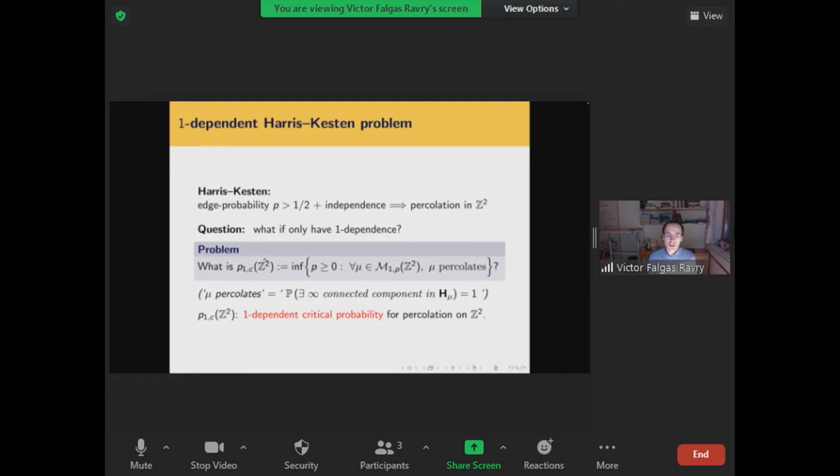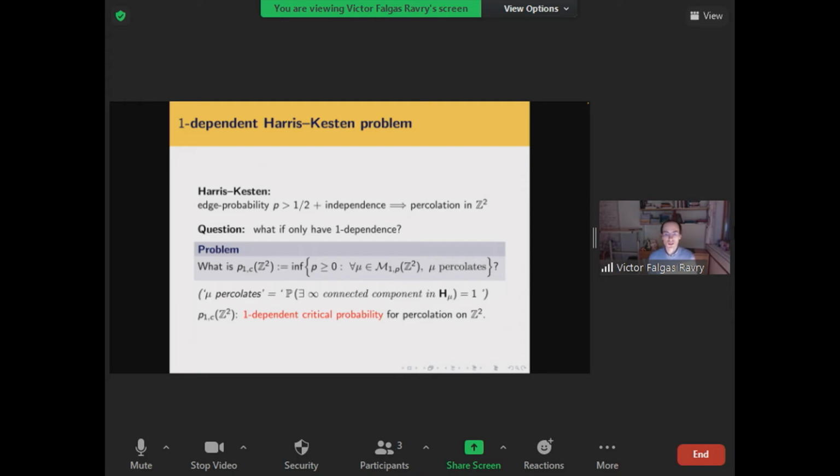So I want to determine p_1^c of Z squared, the smallest p, so that every one-dependent random graph model on the square integer lattice Z squared must contain an infinite connected component of open edges with probability 1. Okay. And now in the few minutes I have left, I will try to tell you very quickly what's known about this problem.